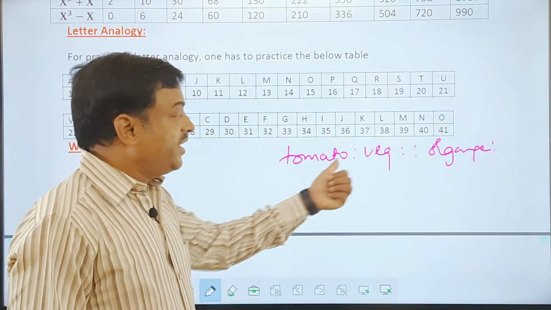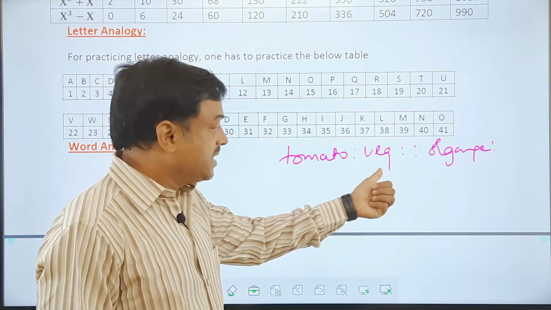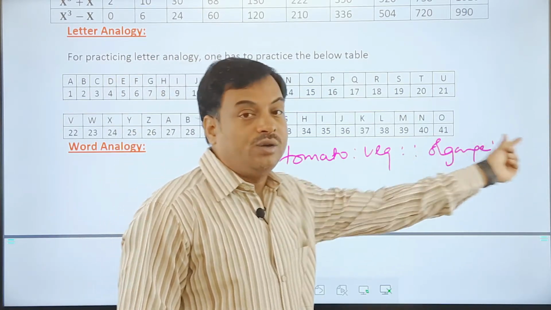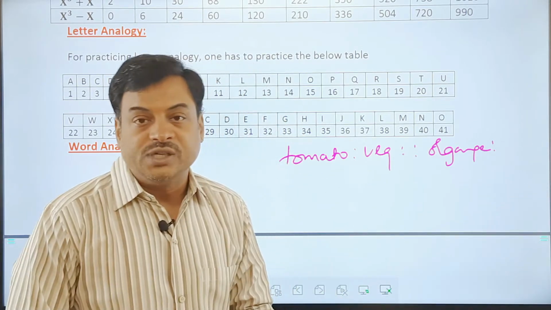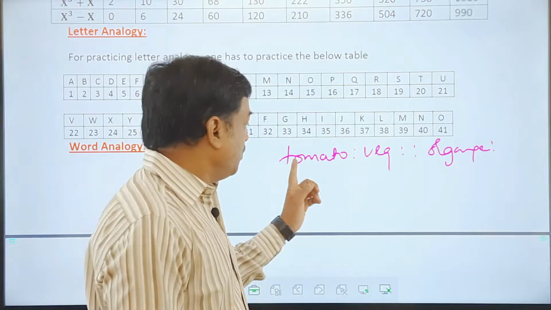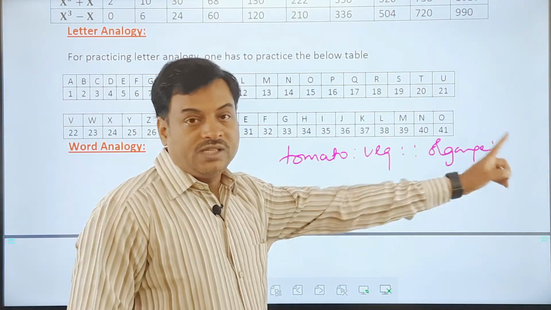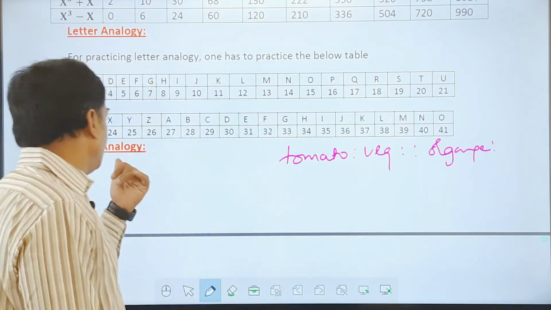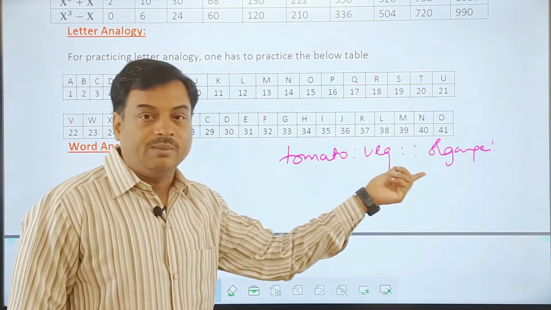So tomato is one of the types of vegetable. Then orange represents what? Tomato is a vegetable, then orange is what? So there will be options. In the options you'll find it as one of the fruits, a type of fruit. So what is the relation between these two? A similar relation I need to find for the other pair also. So that is called analogies. So word analogies represents questions something like this.